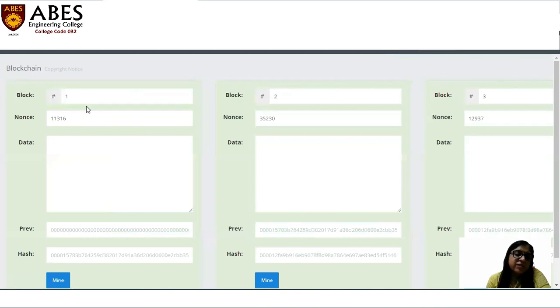And to simply understand the concept of the blockchain, this is block one, nonce number, this is the data, this is the hash, and previous hash is the genesis block, that is, the previous hash is only 0. Hash of this block starts with four zeros and then 1578. In the same way, the next block has the previous hash and the block hash. So this is the concept of the transactions in the blockchain, proof of work, what is a nonce number.